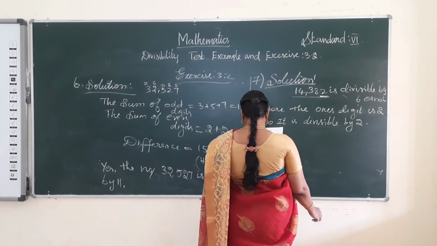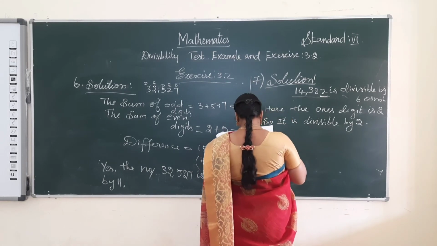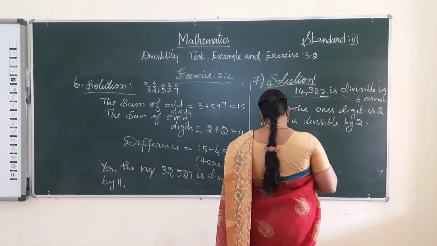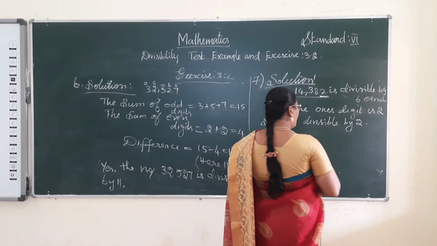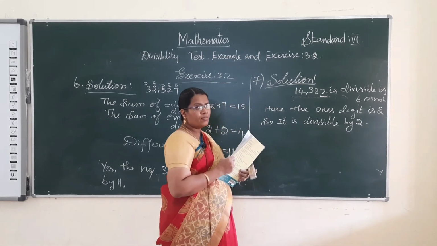Okay, and next one, 3. So what is the rule for 3? The divisibility rule for 3 is that the sum of its digits is divisible by 3.